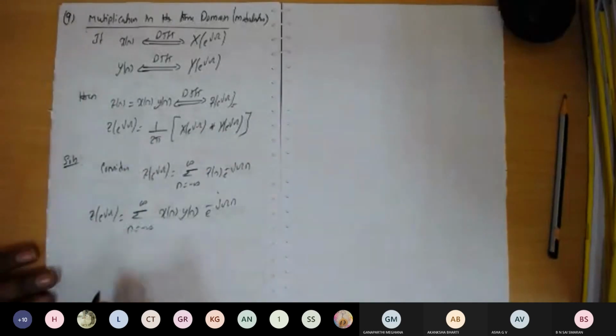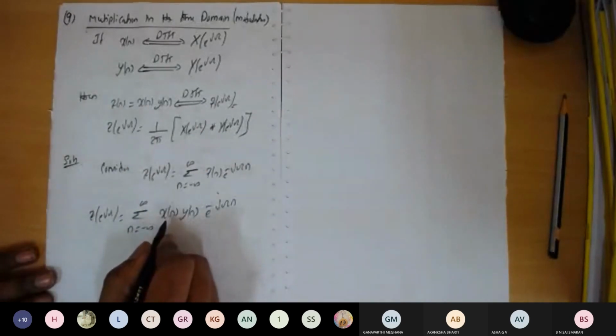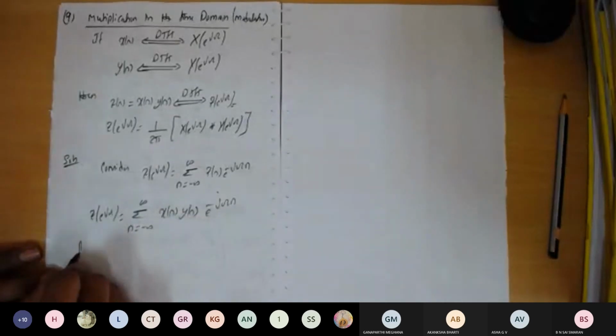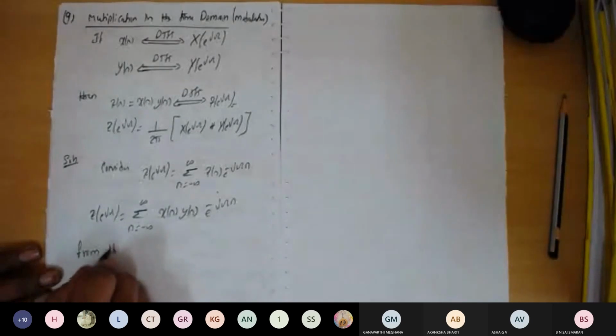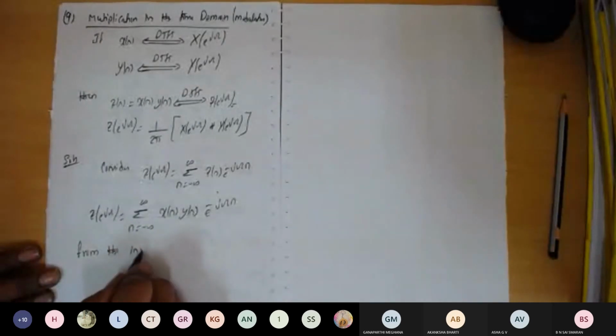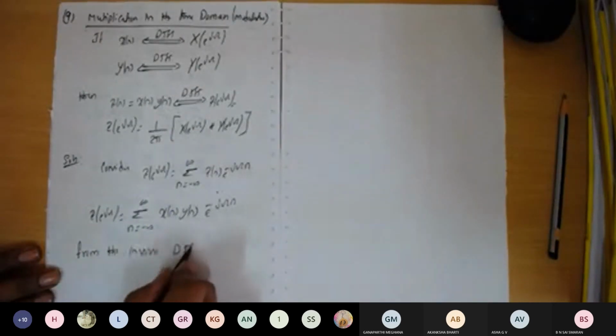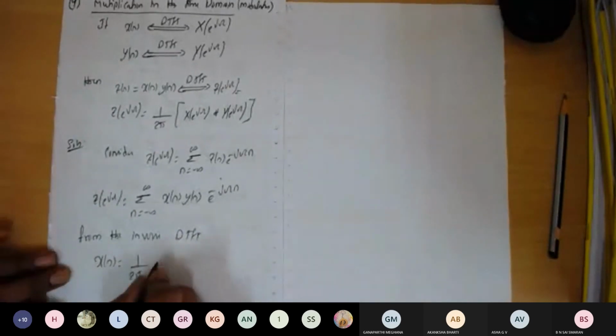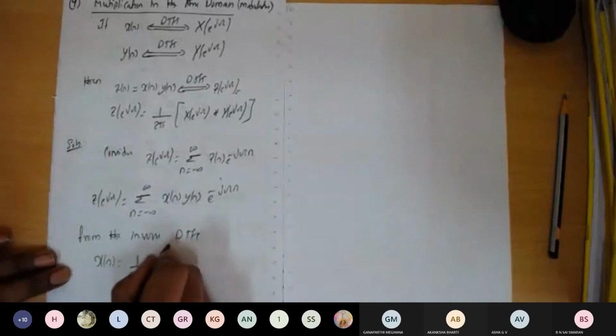So I will consider x of n as the inverse DTFT of X of e to the power of j omega. We have the formula from the inverse DTFT: it is 1 over 2 pi, the integral from minus pi to plus pi.